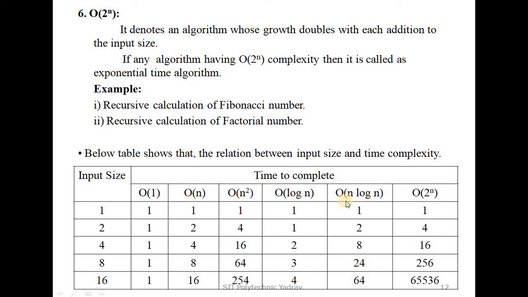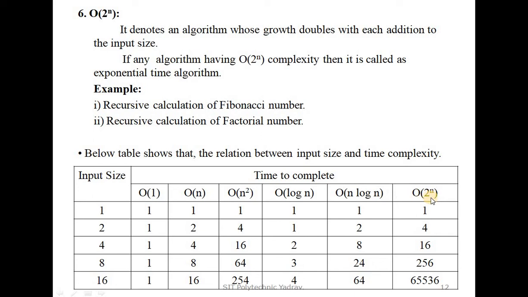We multiply the input number by its log n value: 1 into 1 is 1, 2 into 1 is 2, 4 into 2 is 8, 8 into 3 is 24, and so on. When we obtain this type of result, that algorithm complexity is known as big O of n log n.